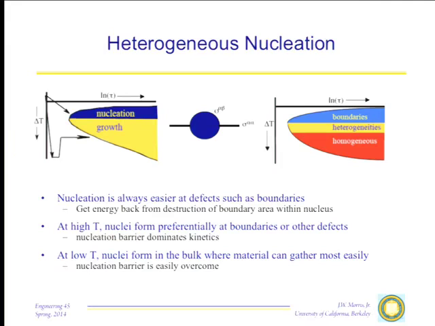Similarly, if you have the opportunity to form the nucleus on a surface, virtually any surface, you can get back the energy of the surface that you have now replaced with the surface of your nucleus. So you get back some energy from eliminating some of the original surface energy of the dirt particle, or the surface that you're nucleating on. So it's always easier to nucleate on a surface or a particle than it is just out in the free bulk. Heterogeneous nucleation is always easier.